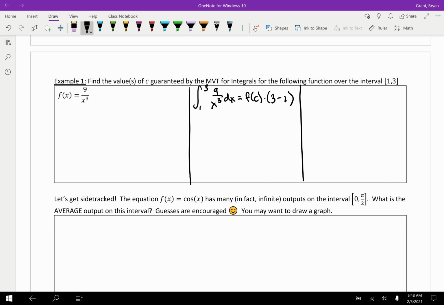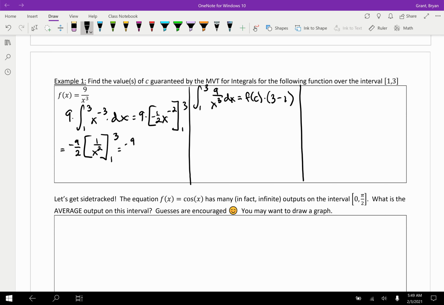So to find the area, we can probably factor out the 9, integral from 1 to 3, and then rewrite x cubed as x to the negative third, right? Yeah, that looks pretty good. And then we can keep the 9 to the outside, find the antiderivative, so add 1 to the power, negative 1/2 to cancel that out from 1 to 3. Keep the 9 on the outside. And actually, let's have the negative 1/2 join it as well. So negative 9/2, and then x to the negative second, 1 over x squared from 1 to 3.